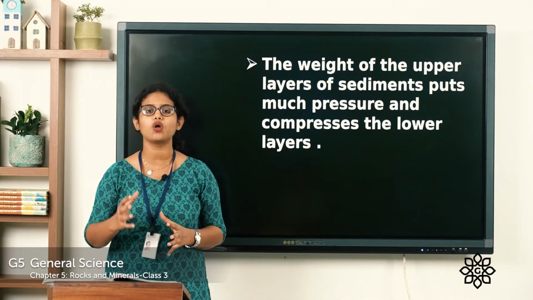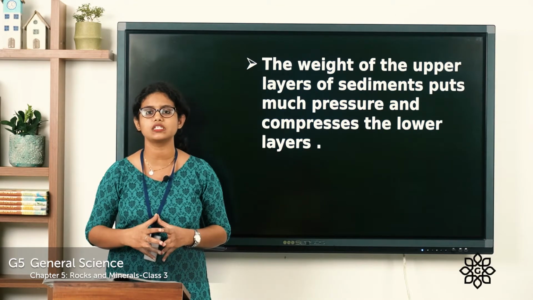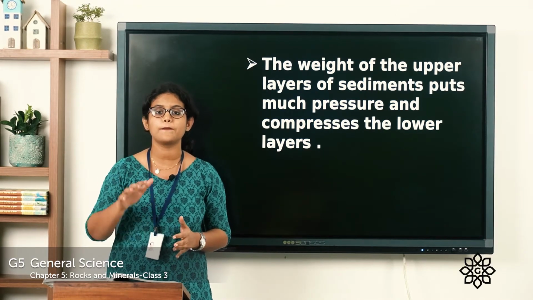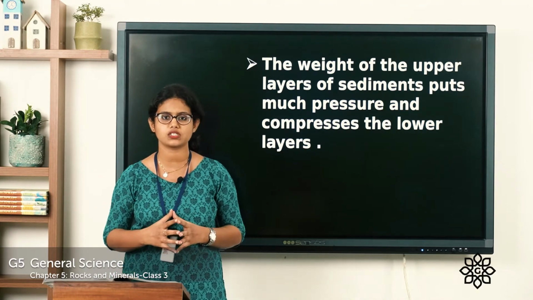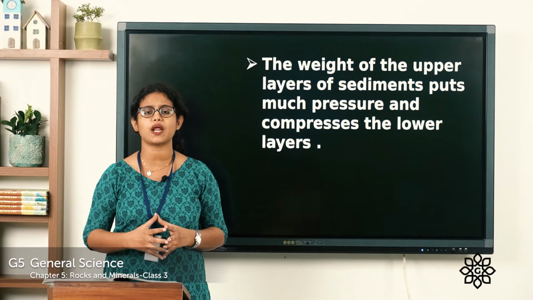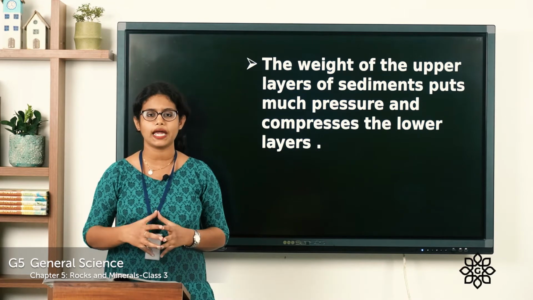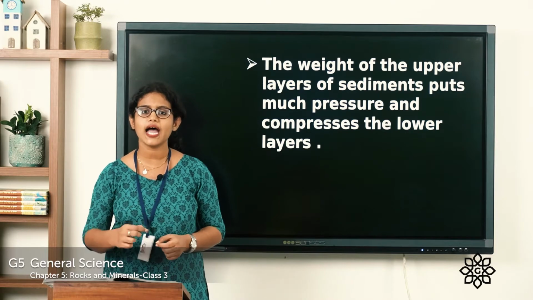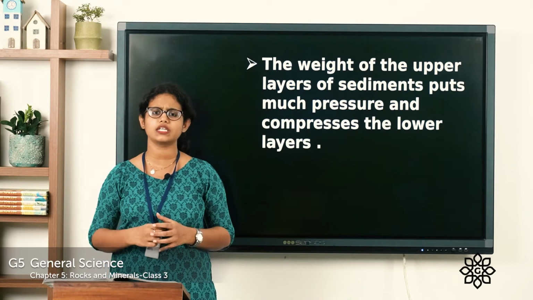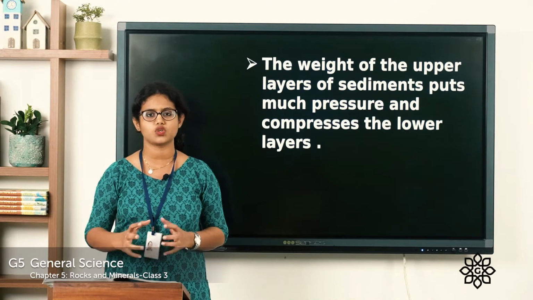As more and more layers formed, these layers pressed down the lower layer. Then what happened after that? Because of the continuous pressure upon the lower layer, this hardens into rocks. Those rocks are called the sedimentary rocks.